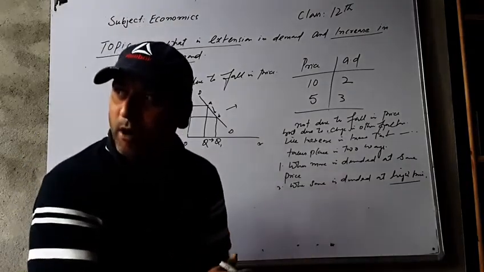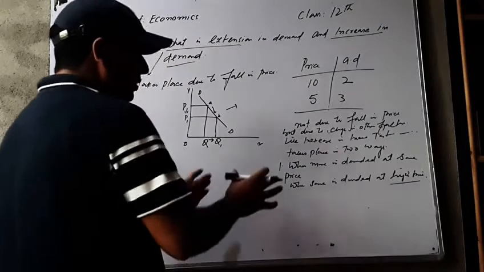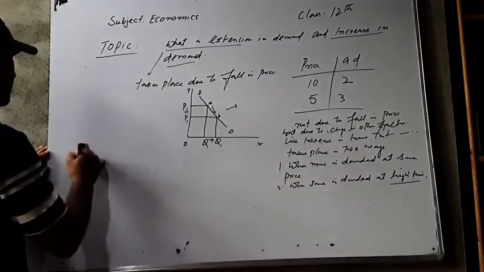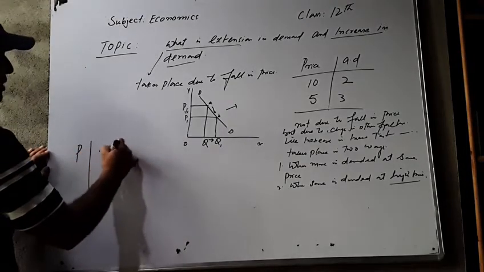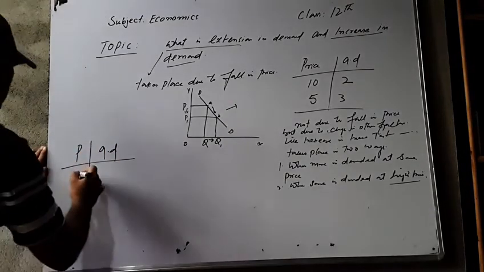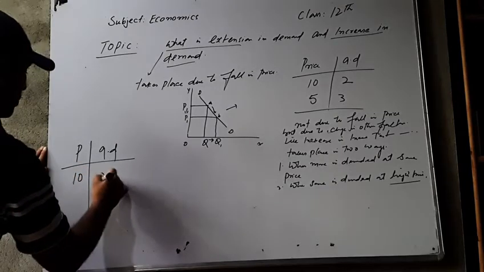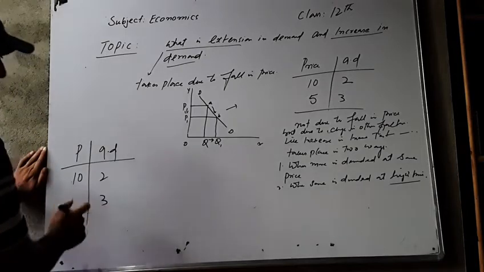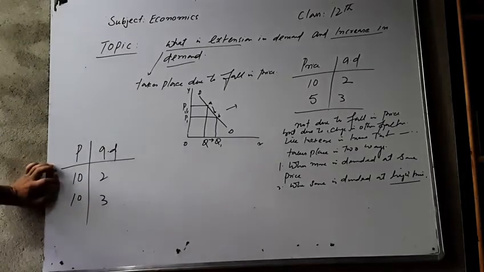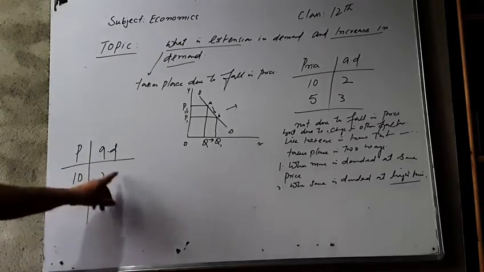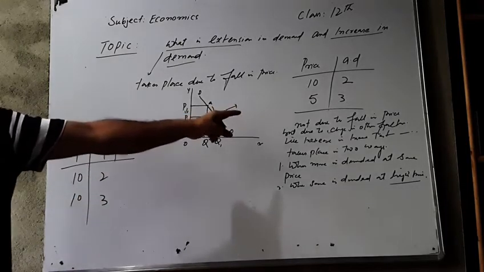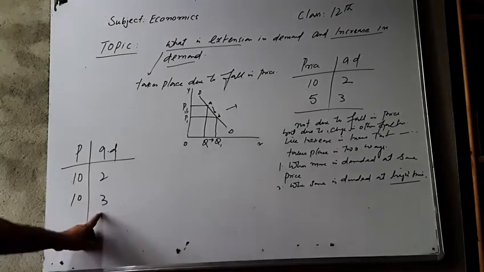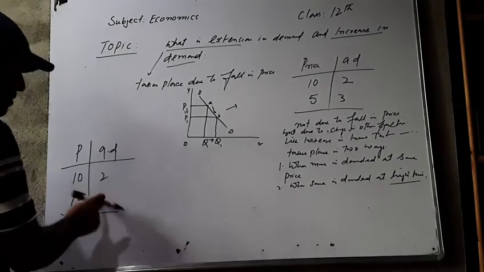Now we will explain the concept when more is demanded at same price. For example, if this is price, this is quantity demanded. If price is 10, quantity demanded is, let's take the example, 2. Now demand rises from 2 to 3, but price remains constant at 10. So price does not change here, but demand rises due to rise in other factors like rise in income of the consumer, price of related goods rises, size of the family rises, etc. This is more is demanded at same price.